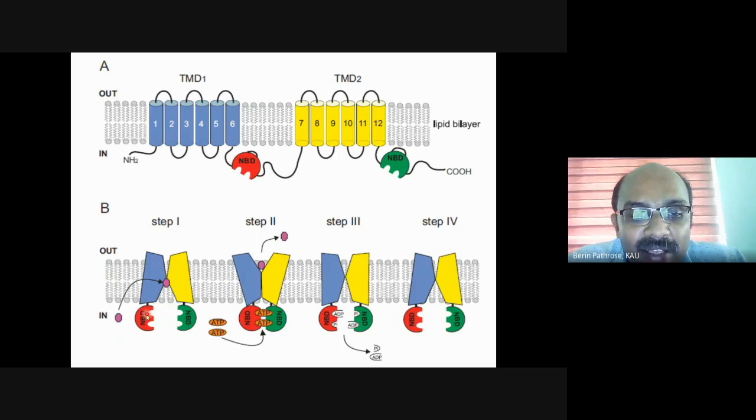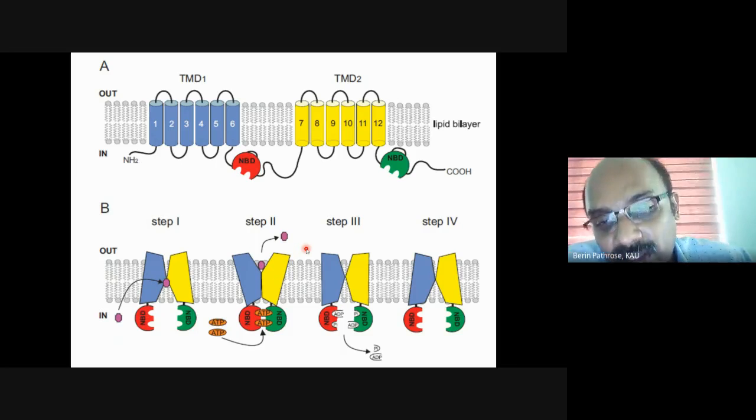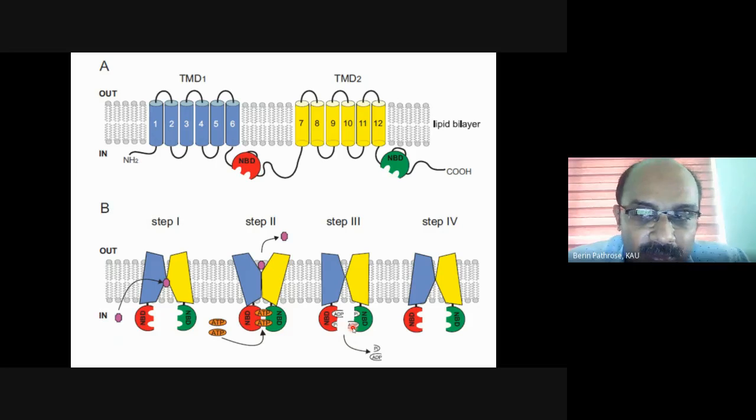This ATP binds to this ATP binding cassette. So we have one material over here. Once ATP binds, there will be a change in the structural conformation of the protein, and it will lead to the excretion of this material. And once the material is excreted, ATP will be cleaved into ADP and phosphate.